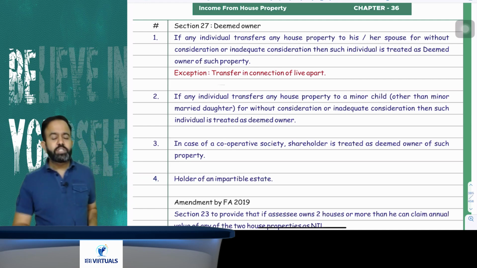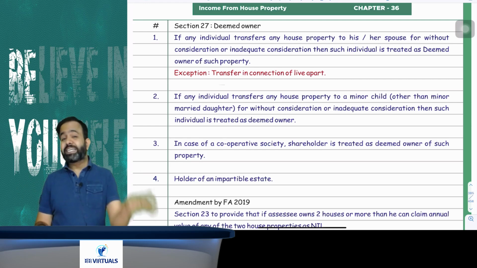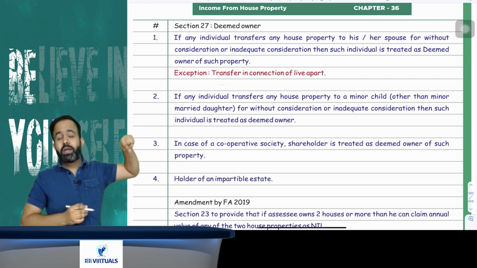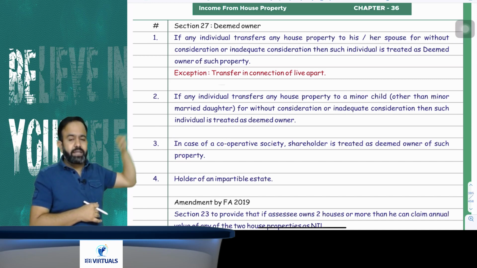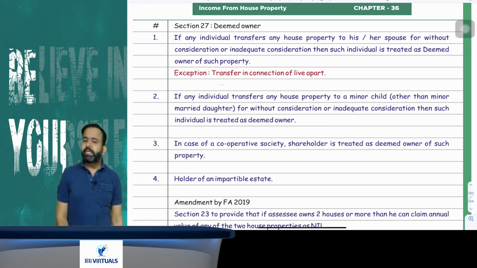Now the next part, or last part, of this particular topic is deemed ownership. Deemed ownership means you are not an actual owner, you are not a registered owner, but you will be treated as the owner. So first part: if any house property is transferred to a spouse without consideration or for inadequate consideration, in that case that transferor will be treated as the deemed owner.